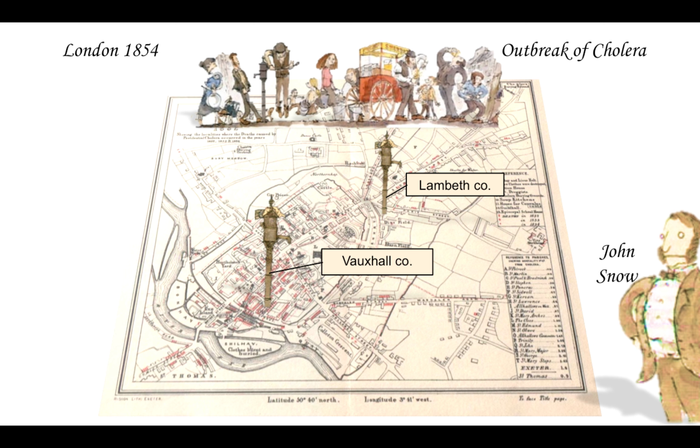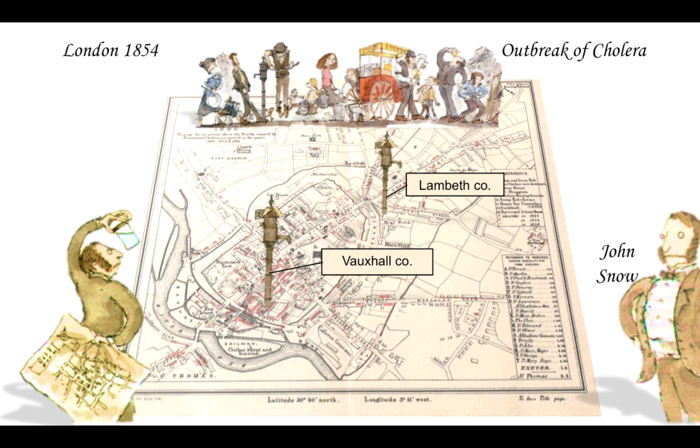And here, the water pumps in Broadwick Street had water coming from a company called Vauxhall, and the others, for example from Lambeth, had less concentration of cholera. So he was thinking that there was something wrong with the water, and he wanted to find out what the problem was. And in the end, he got the authorities to remove the handle of this pump, and he found out that yes, the problem was coming from there, because the cholera epidemic stopped at that time.